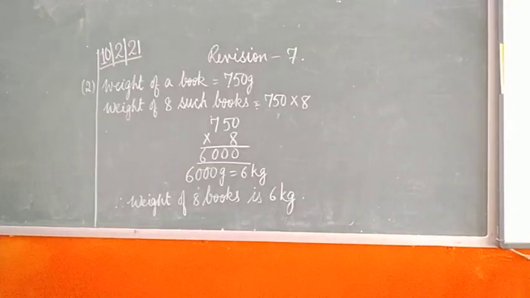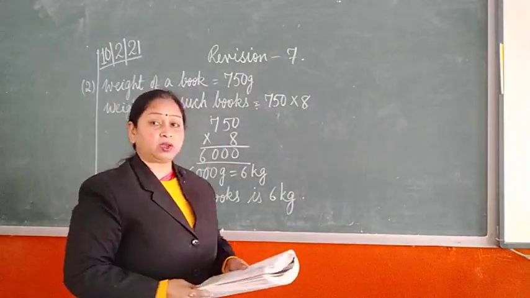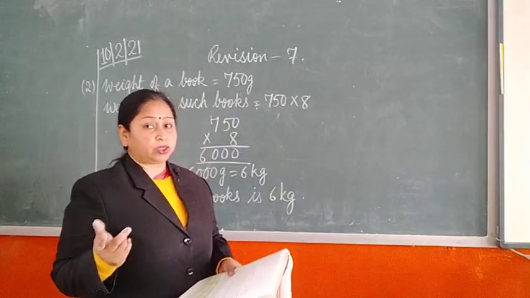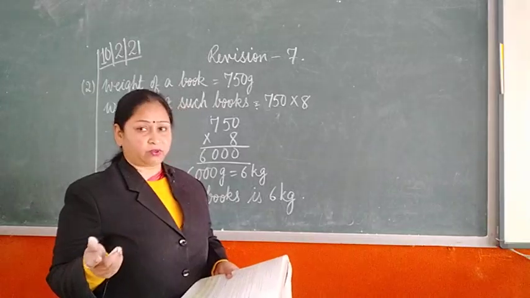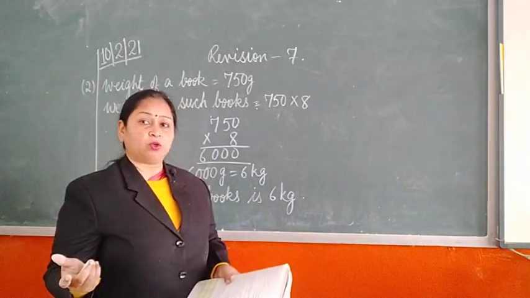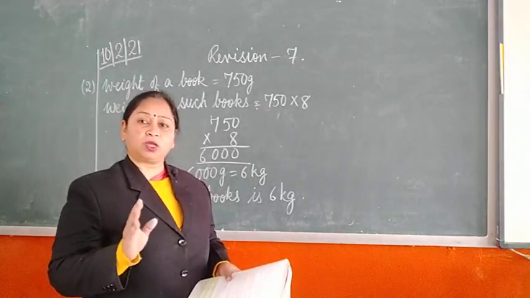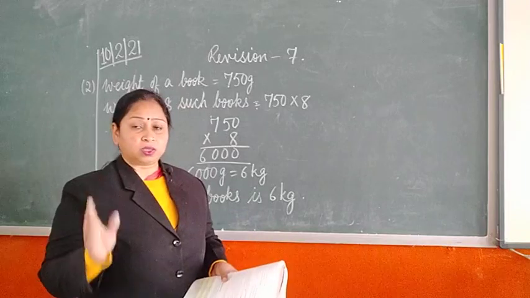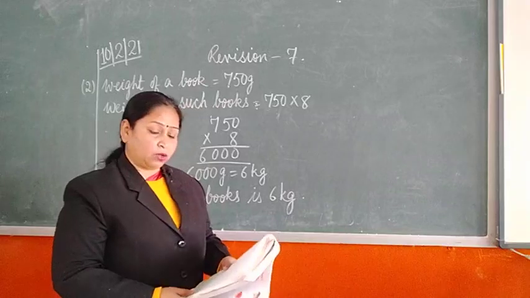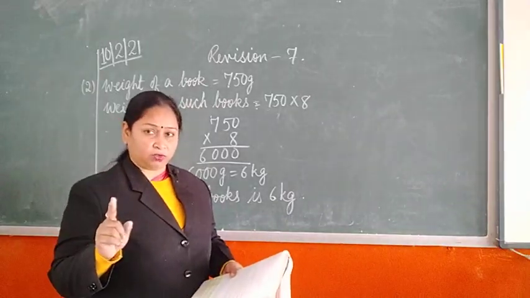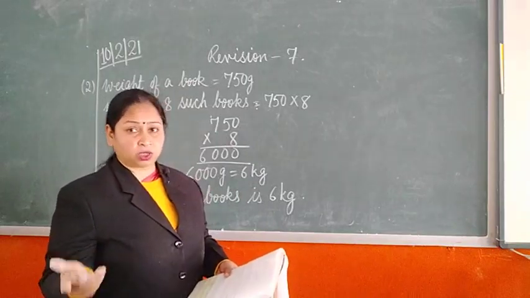Now the next question is, a book weighs 750 gram, what would be the weight of 8 such books in kilogram? Okay. The question may be changed here also, the number may be changed, suppose it is 750 gram. It could be 450 gram also, or it may be 2 kg 450 gram. So whichever the order may be, okay. See what exactly, which operation exactly you have to do over here. Now here weight of single book is given to you and you are asked to get the weight of 8 such books.